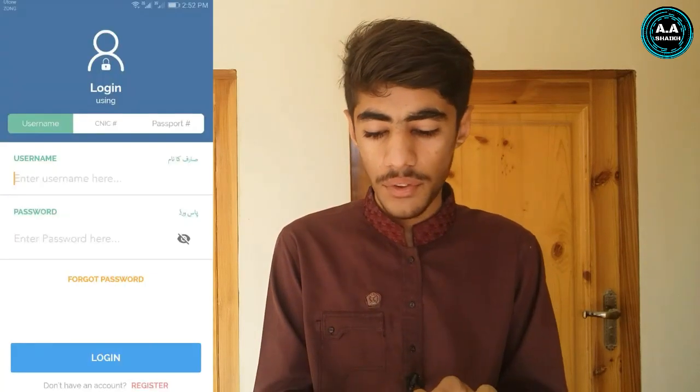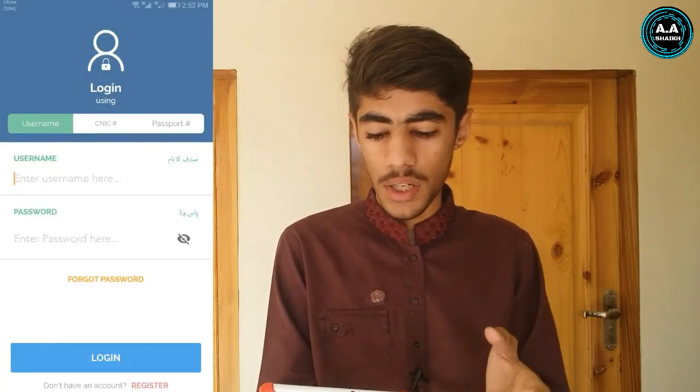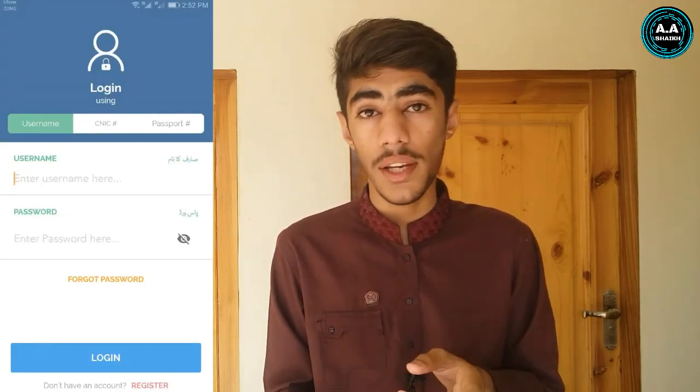So now I'm going to show you its interface, how you can enter your data, how you can use it. If you want to download this application, its link is in the description. Click on it, you can download. So guys, as soon as you download and open the application, you will get such an interface, in which you have to write your username and your password if you already have an account. But if you are a new user, then you have to click on create account.